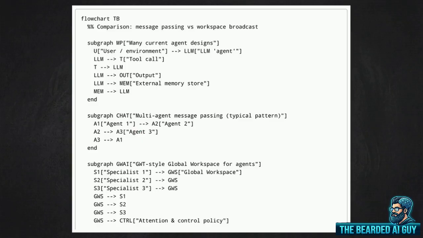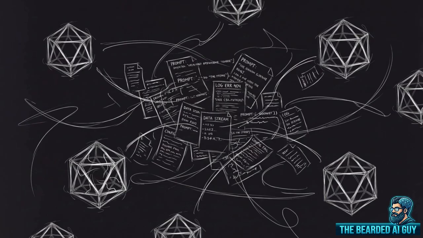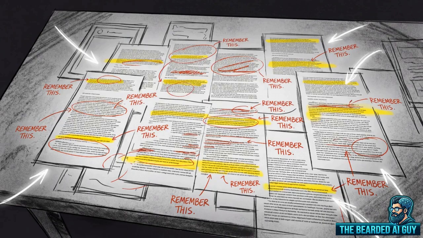Now look at the bottom panel outlining the proposed global workspace design. Instead of a sequential loop, every distinct specialist connects directly to a centralized shared state hub. In current multi-agent setups, if any shared state seems to exist, it is merely an emergent byproduct of extremely long prompts and ad hoc summarization scripts designed to keep agents on track.